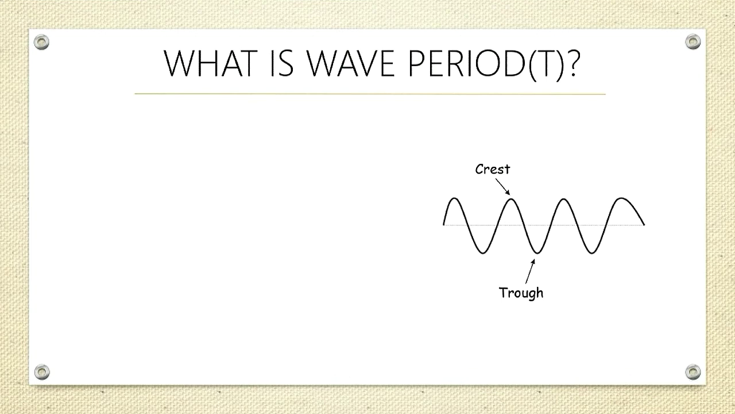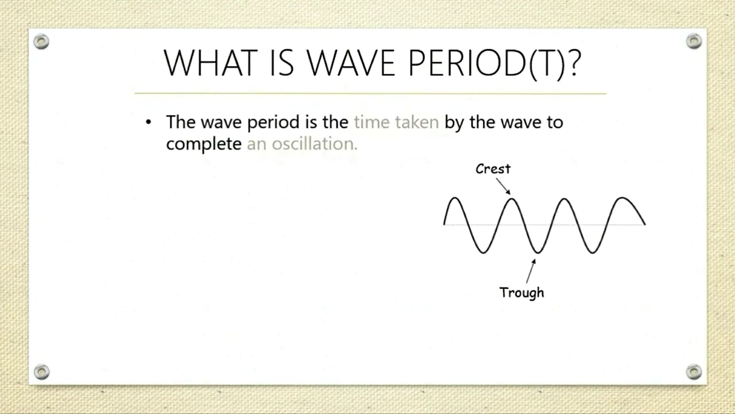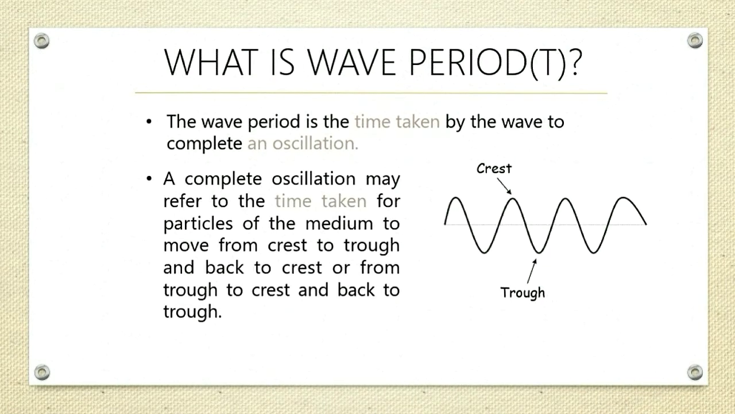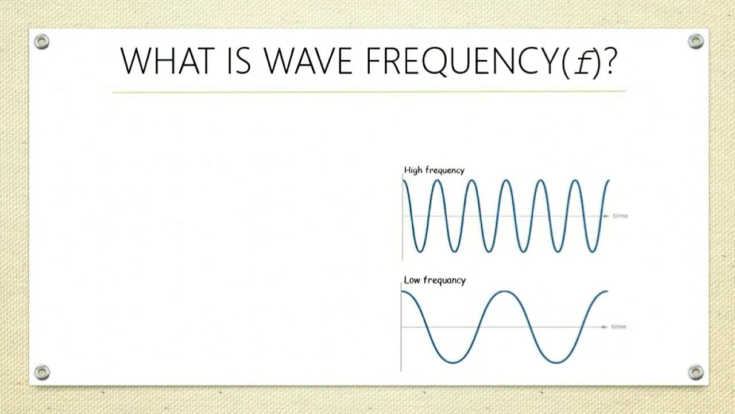Next, what is the wave period? Wave period is the time taken by the wave to complete an oscillation. A complete oscillation may refer to the time taken for the particles of the medium to move from crest to trough and back to crest, or from trough to crest and back to trough.